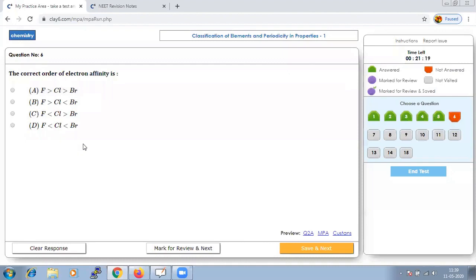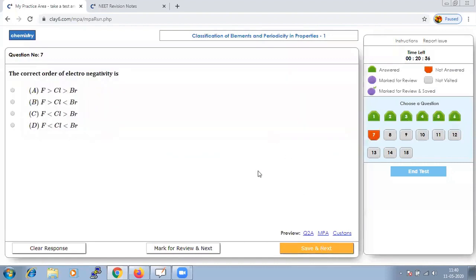So in halogens, electron affinity will increase from fluorine to chlorine, and then it will decrease as the atomic size is increasing. So it is obvious that fluorine has less electron affinity than chlorine due to its small size. So which option could it be? Your option C, because here alone the condition is satisfied. But still you can say that the electron affinity of F is greater than that of Br. So your option C should be right. Let us save and go to next.